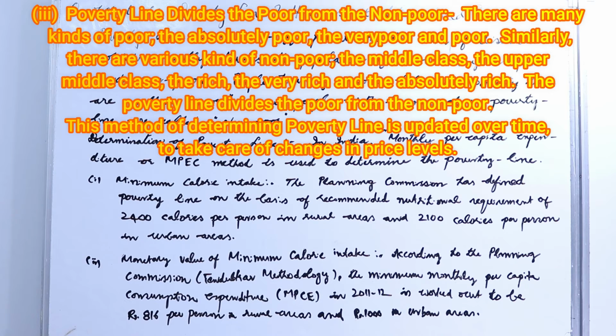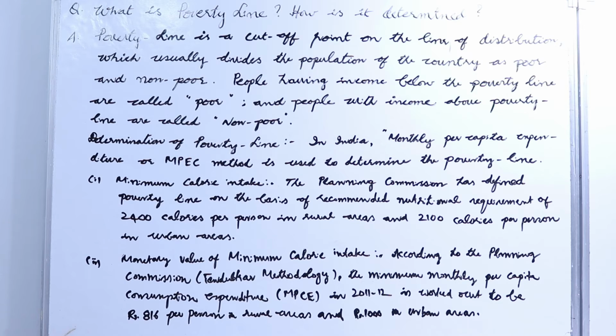So that is poor, we have absolutely poor, very poor, and poor. Not so poor, if you are above the poverty line: middle class, upper middle class, the rich, the very rich, millionaires and billionaires. That's non-poor. This method of determining poverty line is updated over time to take care of changes in price levels.